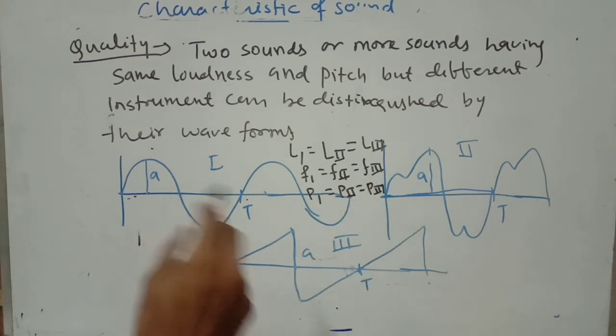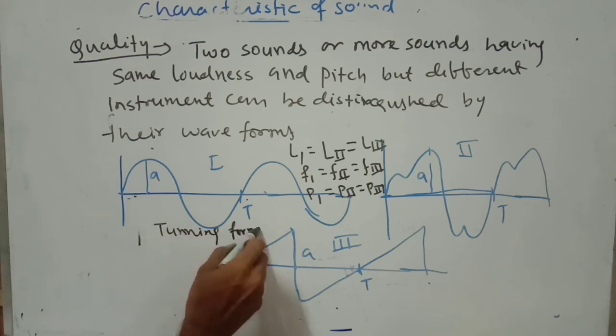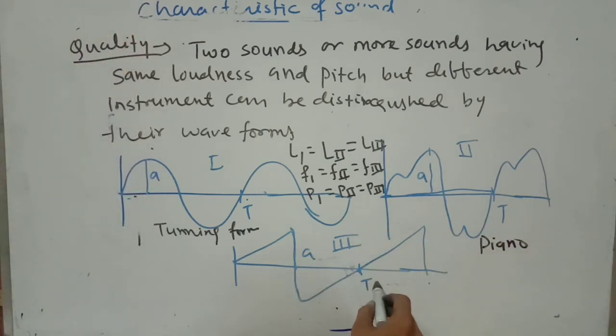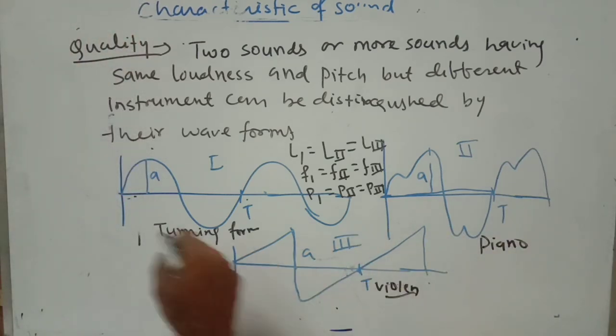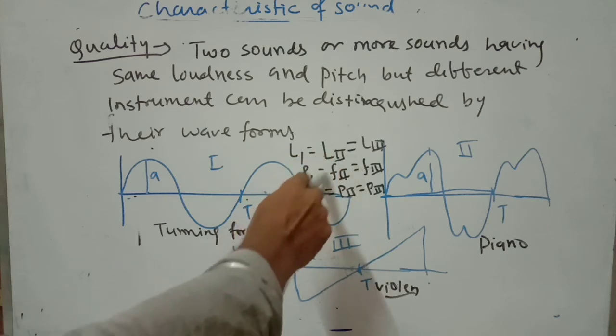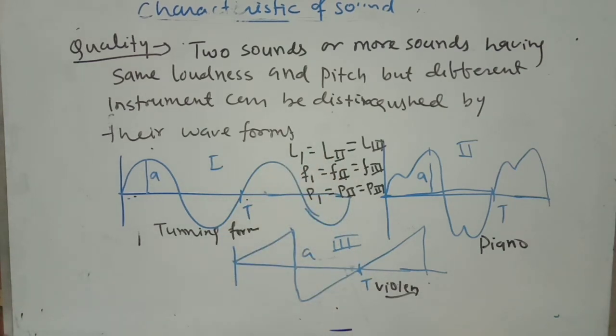Okay, but their waveforms are different. Here is the waveform for the tuning fork, here the waveform for the piano, and here the waveform for the violin. So that means you can distinguish the quality of sound according to different instruments, because the waveforms of different instruments are different. So you can distinguish when the loudness and pitch are the same. Is it clear?